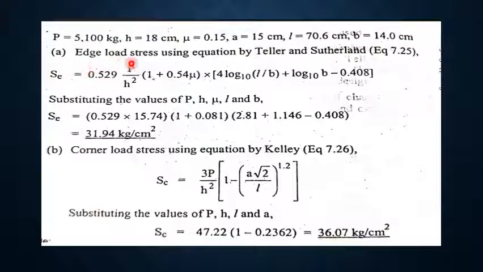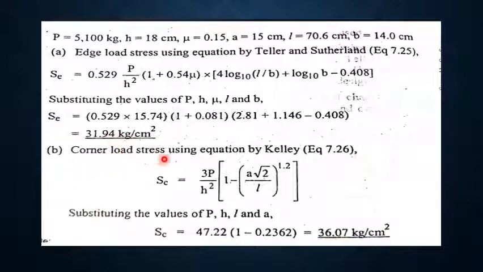To calculate edge load stress using the equation by modified Taylor and Sutherland, that is SE is equal to 0.529 P by h square into 1 plus 0.54 mu into 4 log 10 to the base L by B plus log 10 B minus 0.408. So using this equation, we find the value of SE as 31.94 kg per centimeter square.